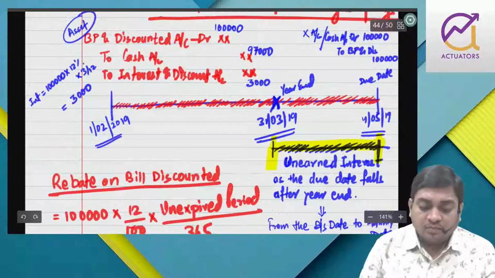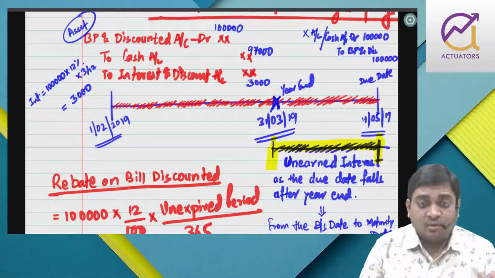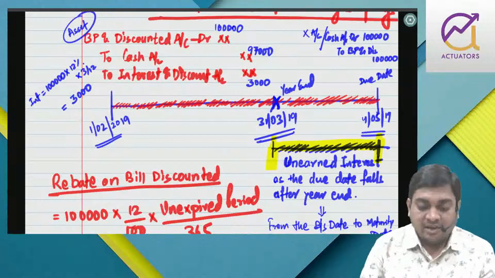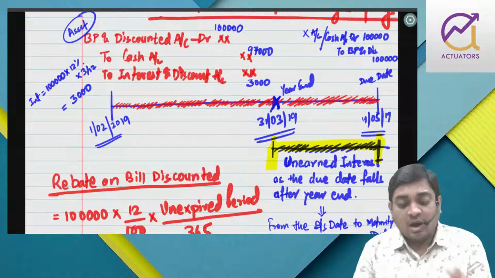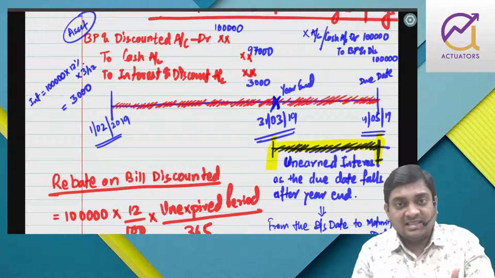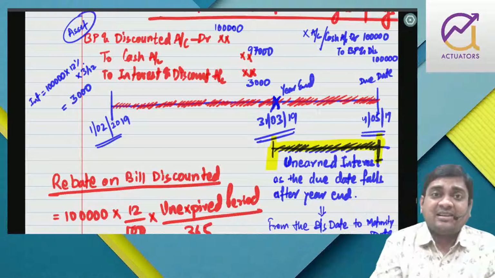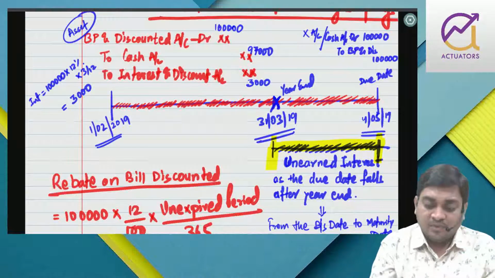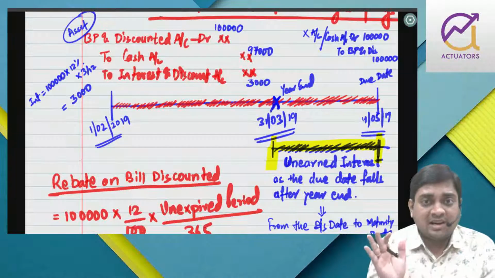So whenever the bank discounts a bill, it's an asset for the bank because the bank is providing finance, lending money. So whenever the bank is funding, bill purchased and discounted is an asset debit. The bank is lending money, right, to cash. The bank will deduct the entire interest at the beginning, right? If the maturity falls within this year, no problem, full interest income will be credited to PL.